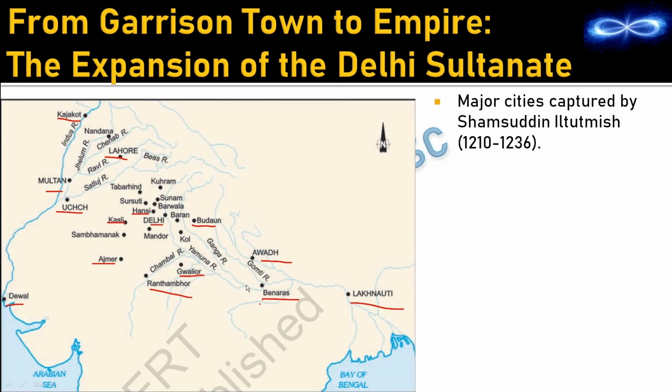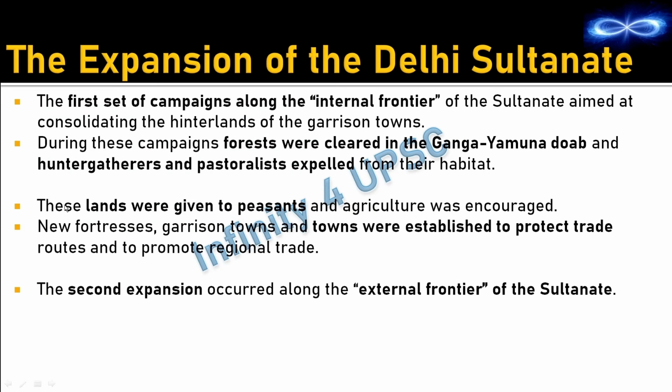So if you want to control the remote areas, you will have to clear the forest, and only then will you get a bird's eye view, because forests block the view and they cannot protect themselves if enemies are hiding in the forest. So that is the reason they thought of clearing the forest and removing the people who were staying in the forest, that is the hunter-gatherers. Then these lands were given to peasants and agriculture was encouraged. I have already told you that the tax is paid by the producers. So that is the reason they encouraged agriculture, so that they get more tax.